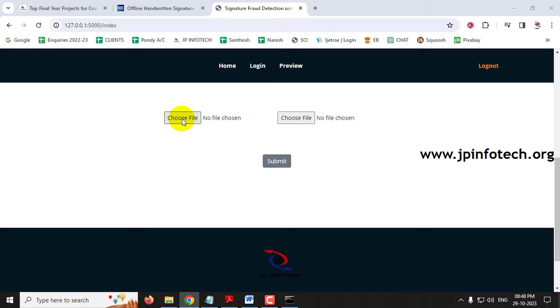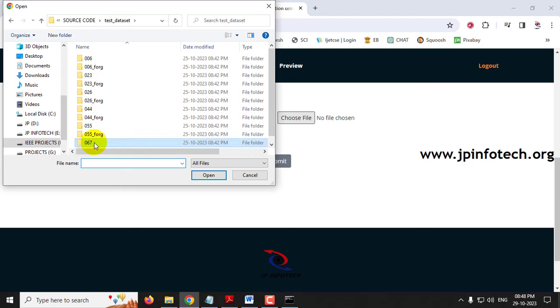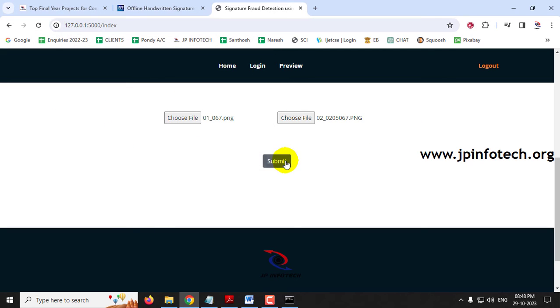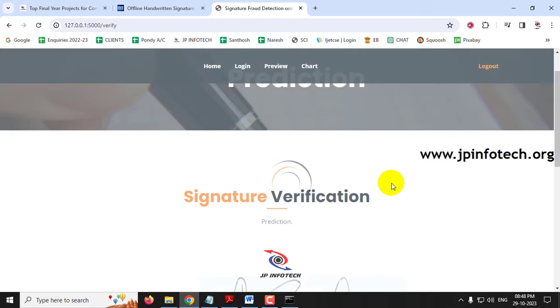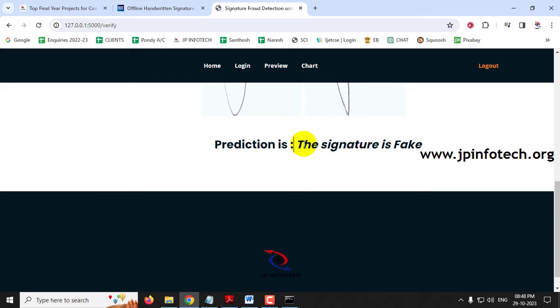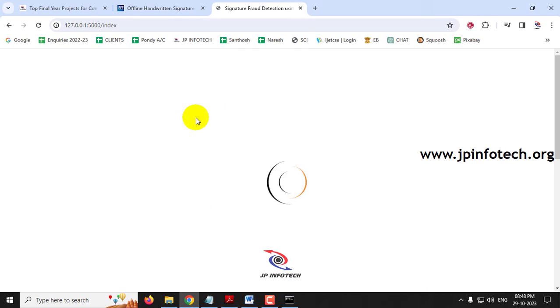So now let me select the real folder, and also for the test I'll go to the forged image. I'll select an image for it and click submit. So now you can see both the images which I have selected, and also you can see the printed result is a fake one. So I'll go to the preview one.